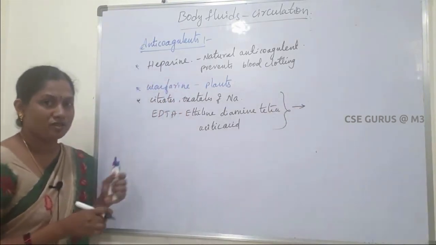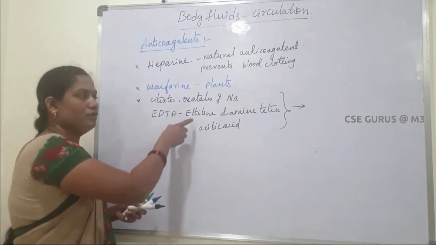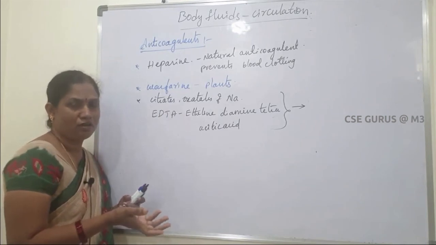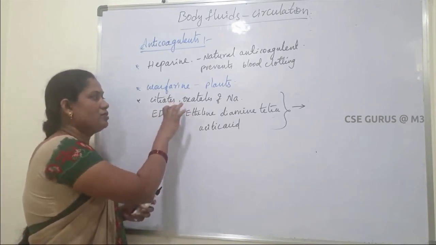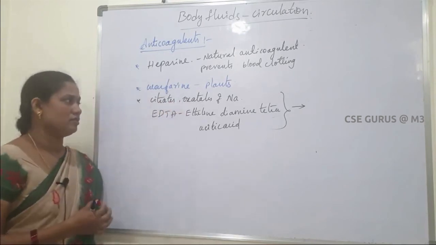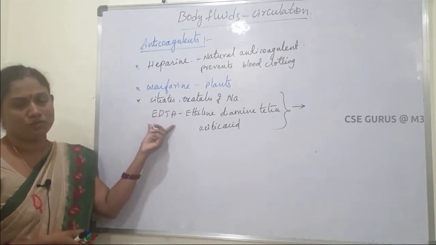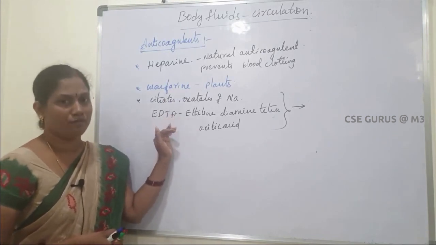Generally, they are used in blood banks whenever they take blood. Whenever blood comes out of the blood vessel, it can clot. So to prevent clotting, lab technicians use citrates or oxalates of sodium or EDTA. Generally these are used in blood banks.